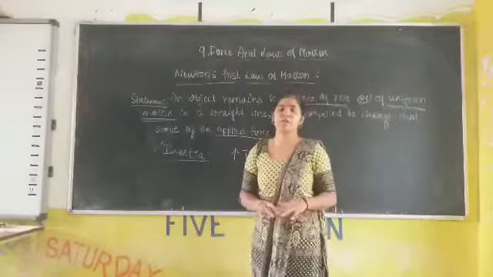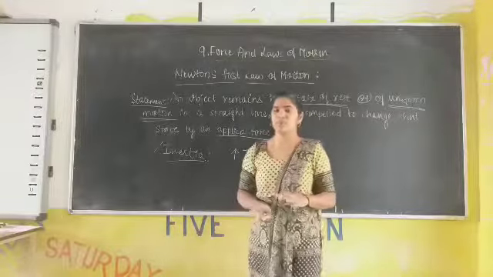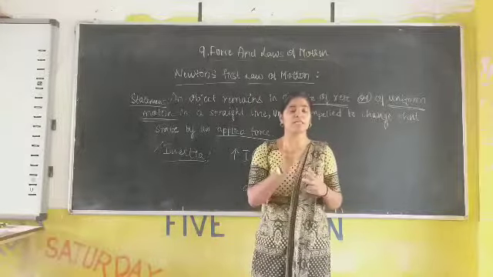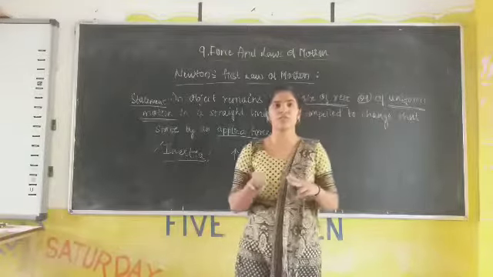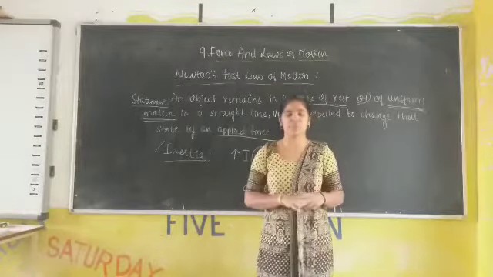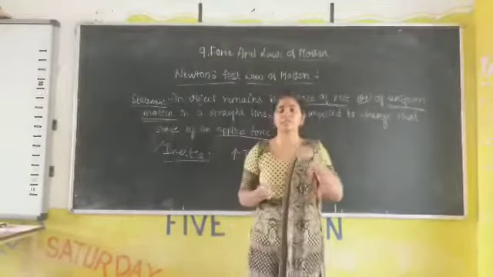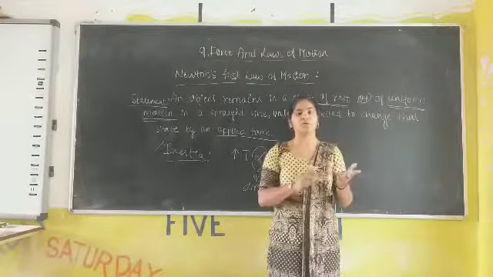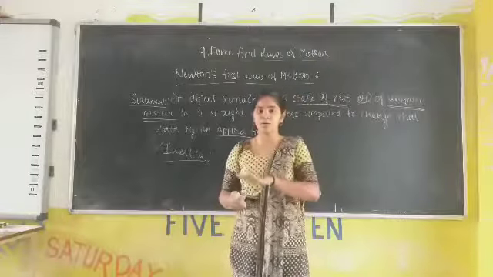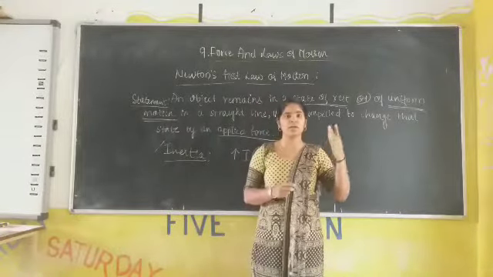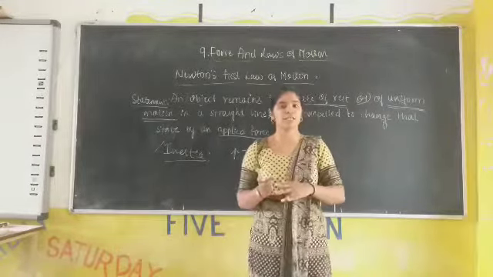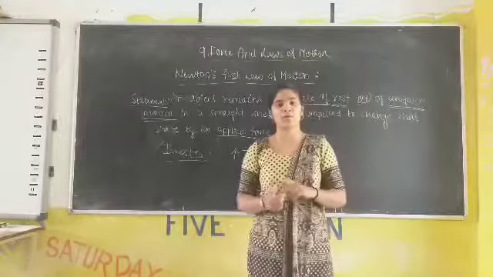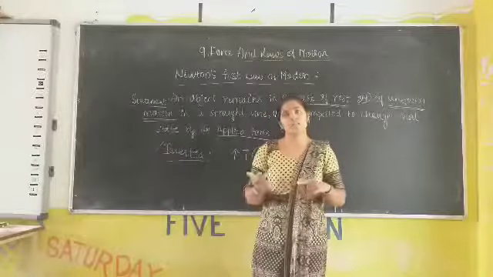Consider another example. Consider a leather ball and a rubber ball. In the case of a leather ball, it has more mass. It is used in international cricket games. The rubber ball is used in local cricket. This rubber ball has a lesser mass compared to the leather ball. Hence, the inertia of the leather ball is more than the rubber ball. The mass of the rubber ball is less, the mass of the leather ball is high. Hence, the inertia of the leather ball is more compared to that of the rubber ball. This is regarding the inertia of bodies.